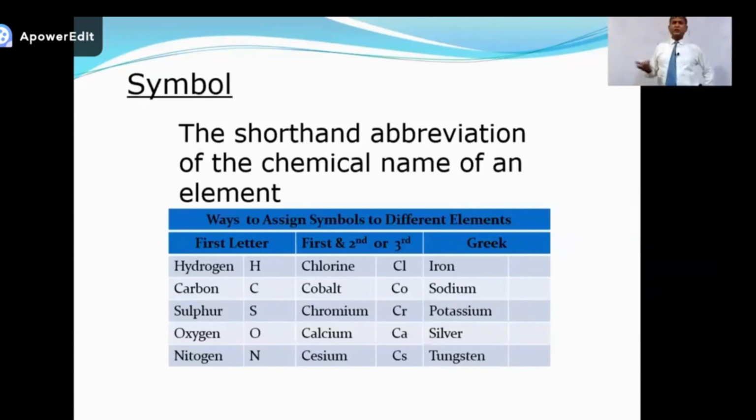Chlorine Cl, cobalt Co, chromium Cr, calcium Ca, cesium Cs. First way, choose the first letter. Second way of assigning symbols, choose the first letter plus the second or third letter. Clear? Third way.